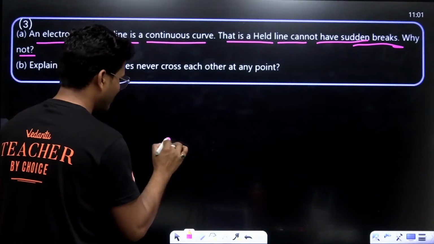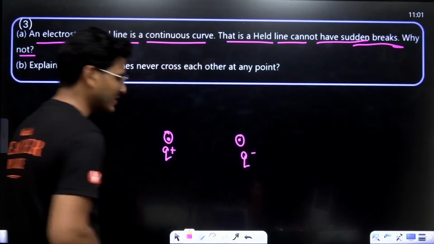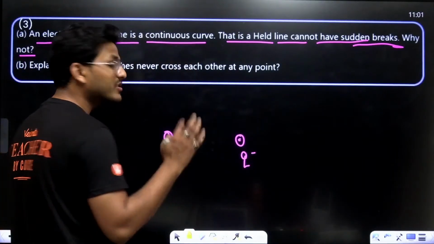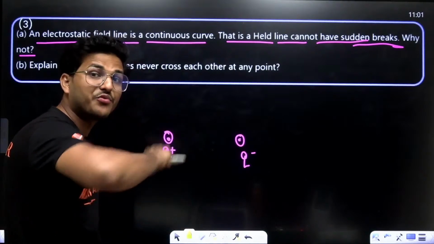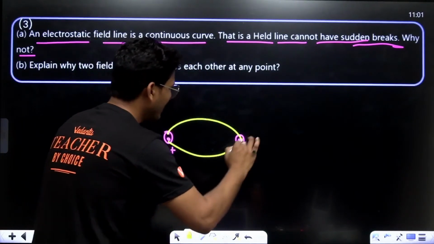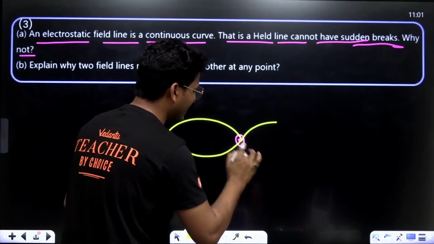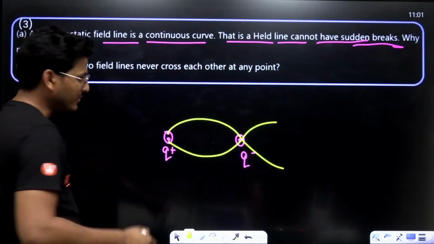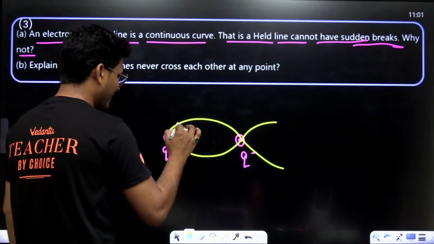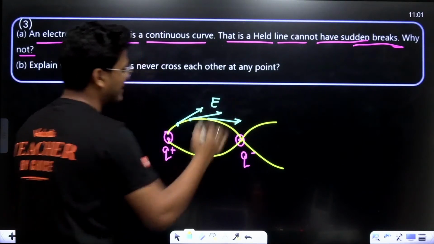See what I'm talking about. This is Q positive, this is Q negative. And what is the electrostatic field line? It is an imaginary line along which a unit positive charge is supposed to move from Q positive to Q negative in this way. These are the open curves. Now, if I draw a tangent at any point, this shows the electric field intensity.